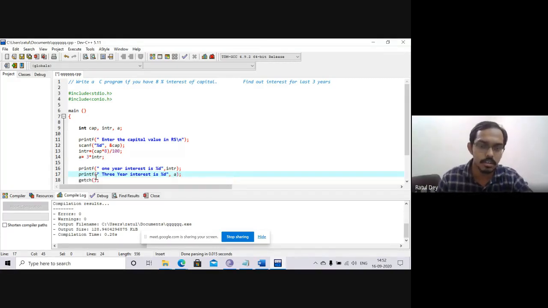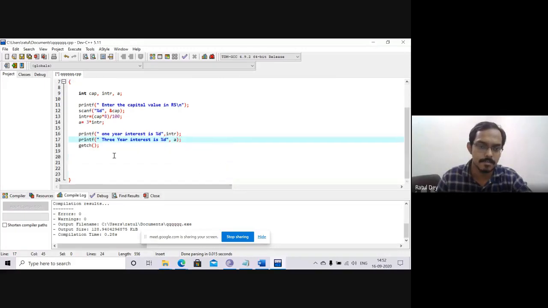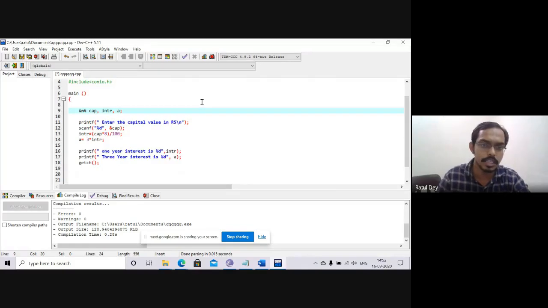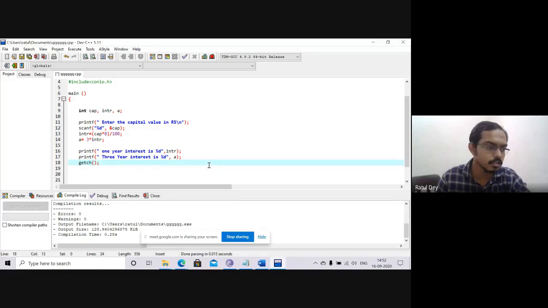Is it working or not? It is clear. We just choose another integer a, we write integer a equals 3 multiply INTR, and print the a value. Is it clear? Yes or no?